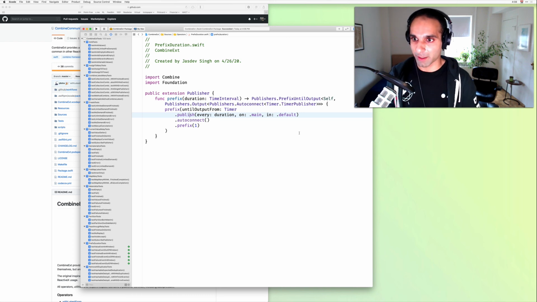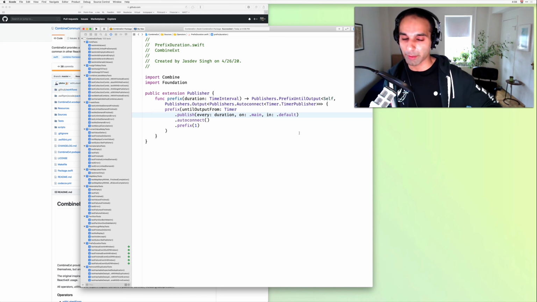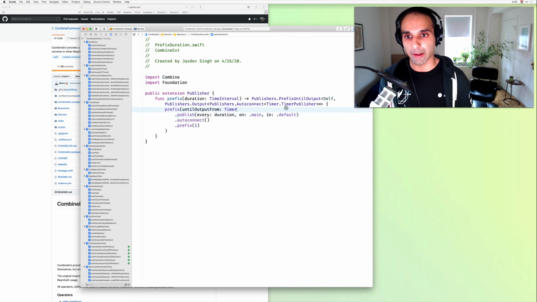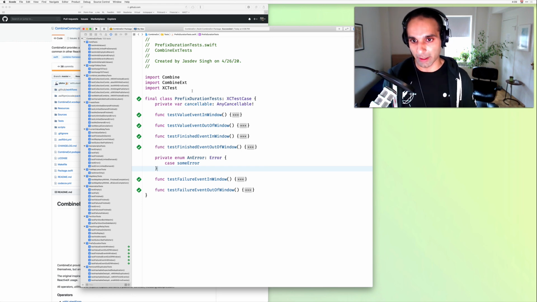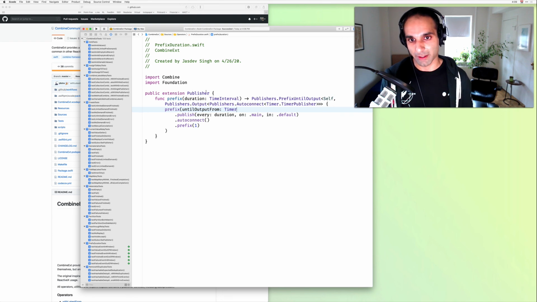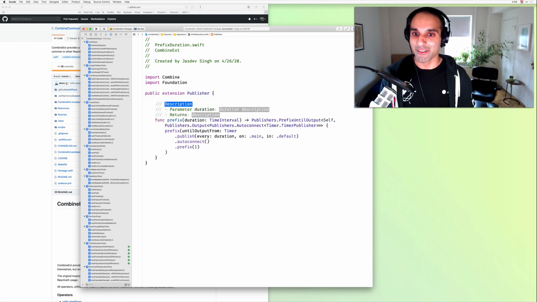And when it comes to contributing to Combine Next, these are the main two parts. There's writing your operator and making sure it's publicly available, and a way to gut check if it is publicly available is to not testably import Combine Next. So in our case, we don't have a testable import, and we're able to compile. So we know as a consumer this interface is available. And then also updating documentation. One thing left out is we have no docs here. So we'd want to tack on docs on prefix duration.